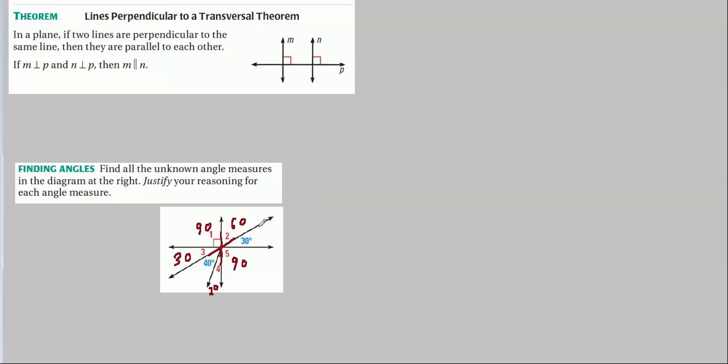Most important part probably was just spotting the vertical pairs and not getting confused and accidentally thinking that this and this one here form a vertical pair. It's this and these two together that form the vertical pair. Other than that, it seemed like a pretty easy problem.